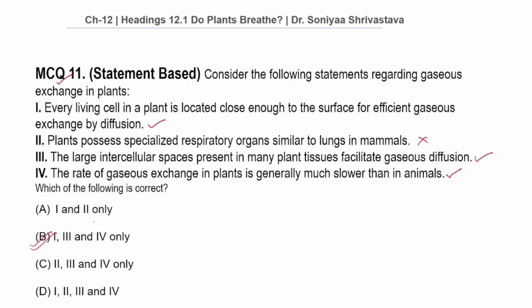A is incorrect because statement 2 is false. Option C is incorrect because statement 2 is false and statement 1 is true. Option D is incorrect because statement 2 is false. That's all for this video. In the next video, we'll study glycolysis, the first stage of respiration.